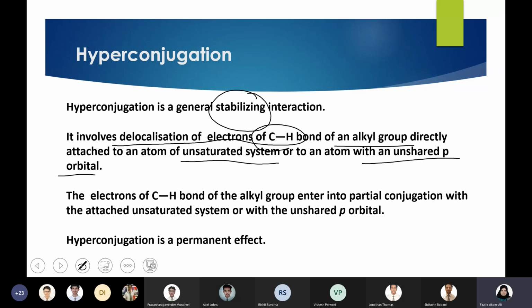So hyperconjugation is possible when you have a double bond or a triple bond, or you can have a carbocation where you have a p orbital. So what is the hybridization of carbon in double bonds? What is the hybridization of carbon in a double bond?